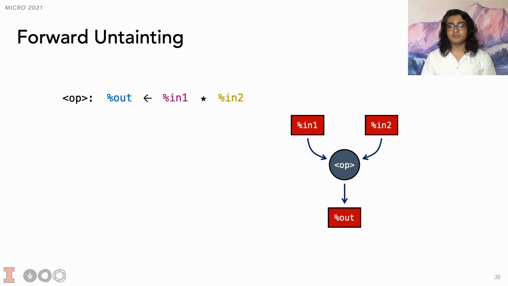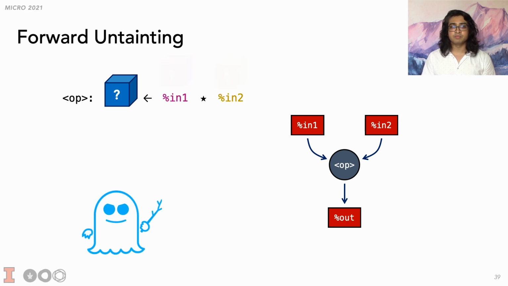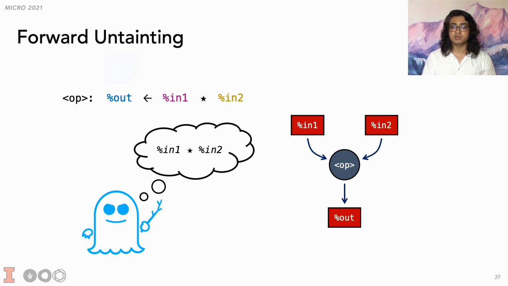To untaint in the forward direction, we can piggyback off the well-known idea of forward information flow. Suppose we have some operation in the data flow graph that takes two inputs and produces an output value. Let's further suppose that this operation is deterministic such that the same inputs always yield the same output. In that case, if the attacker learns the inputs, then they can deduce the output by computing the operation themselves. Thus, if the inputs are untainted, then we can untaint the output. This is propagating untaint forwards through the data flow graph.